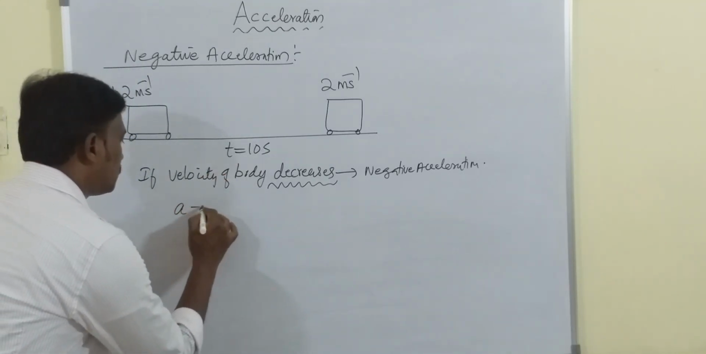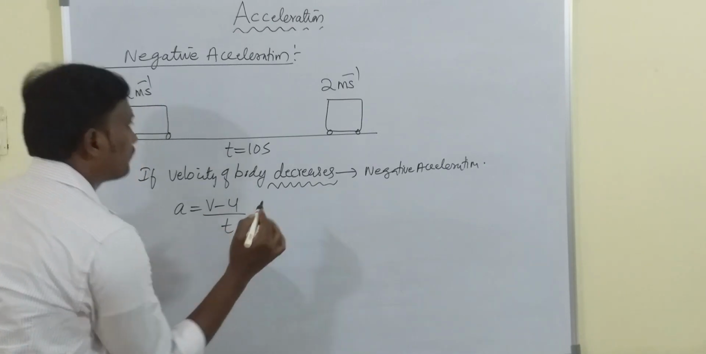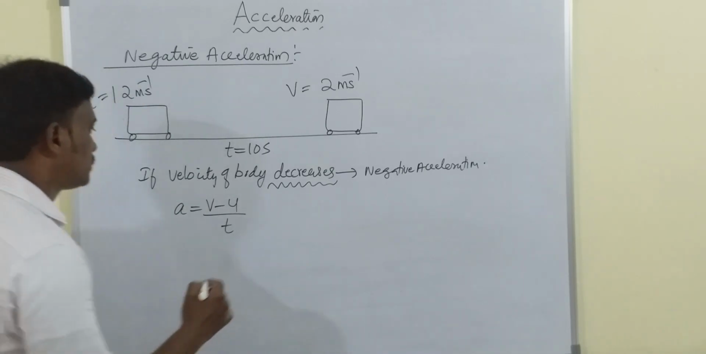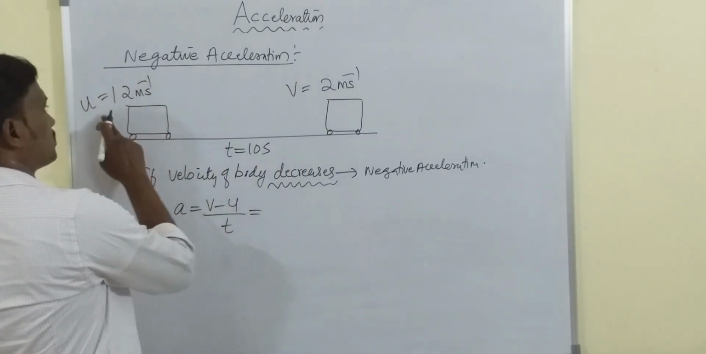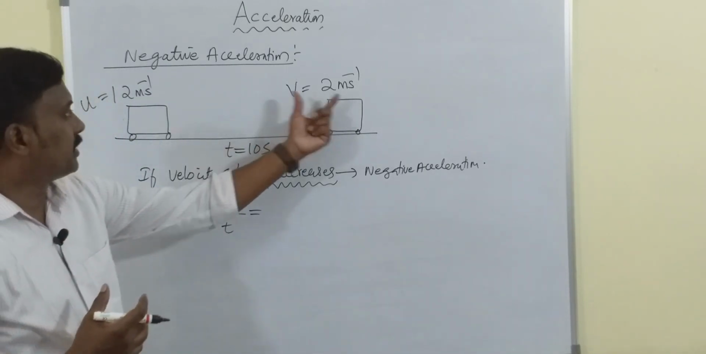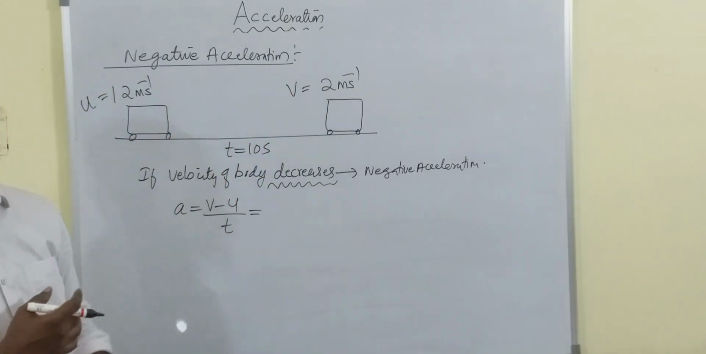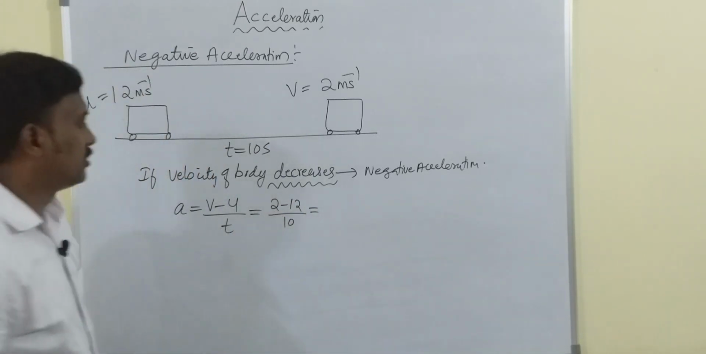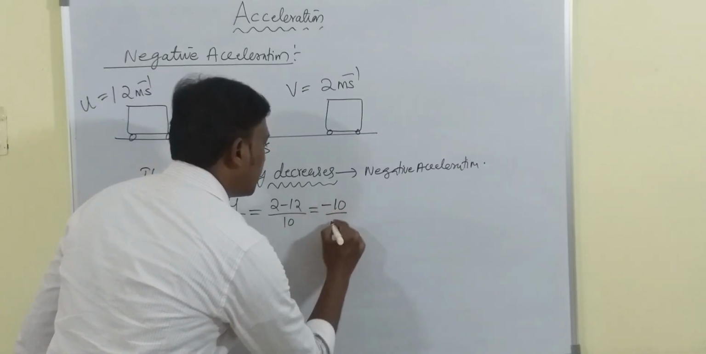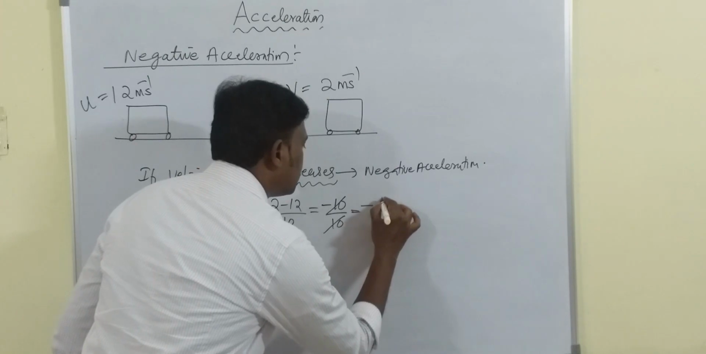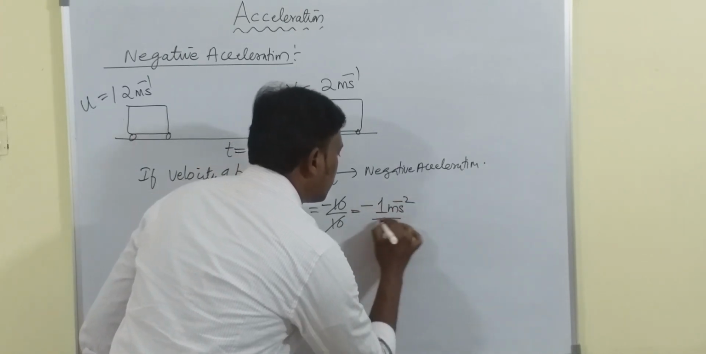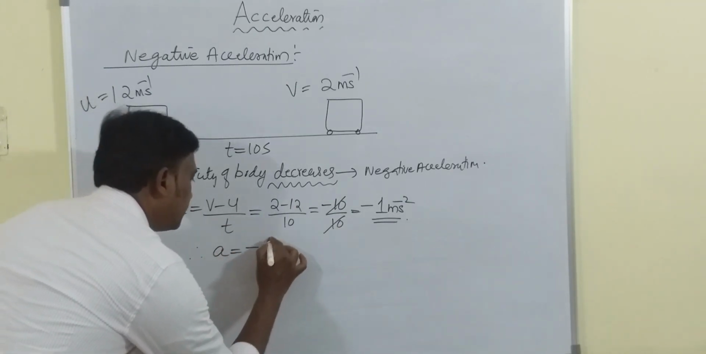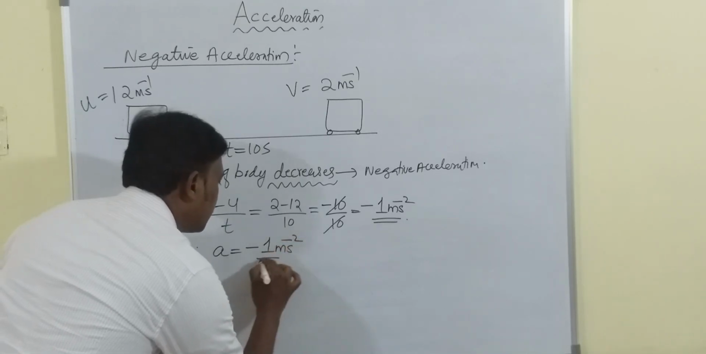So what is a? a is equal to v minus u by t. Okay, so u is 12 and v is 2. So v minus u, so 2 minus 12. Don't always subtract the smaller value from the bigger value. Now v is 2 here. So 2 minus 12 by 10. So here you are getting minus 10 by 10. So you are getting minus 1 meter per second square. Therefore, acceleration is minus 1 meter per second square.